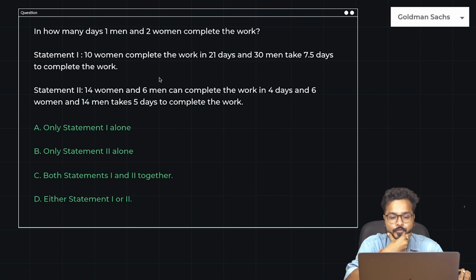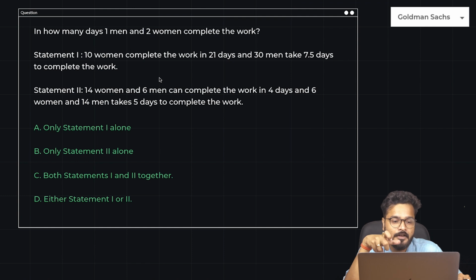Okay. Moving on to the next question, which is in how many days one man and two women can complete the work? So this is a statement and conclusion based question where you have to identify. There is a question given, there are two statements given, and there are options given.